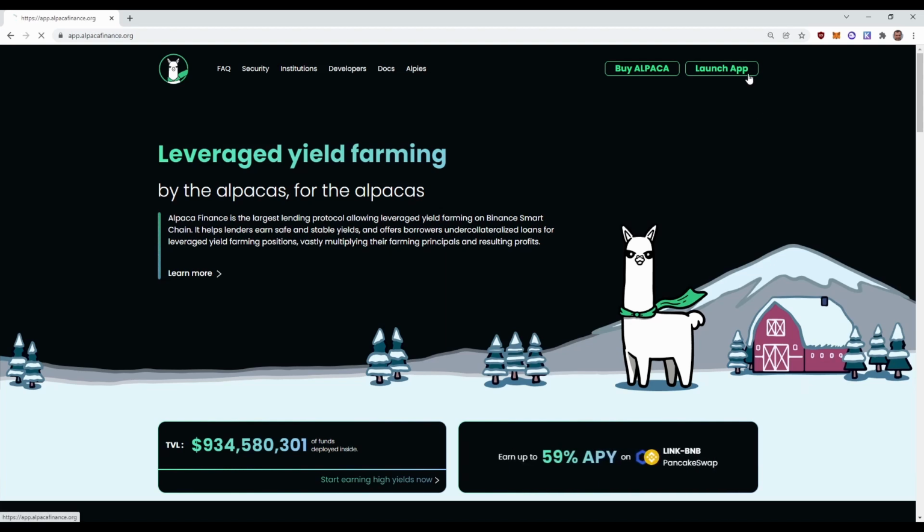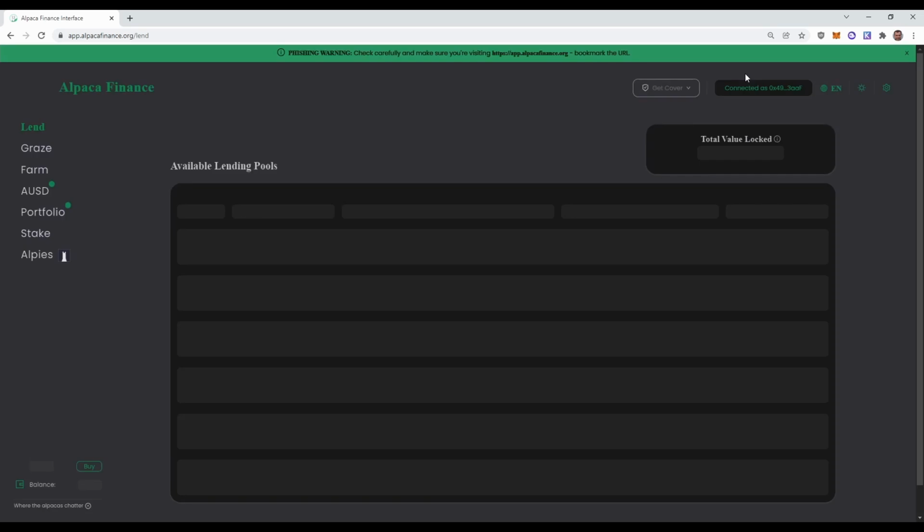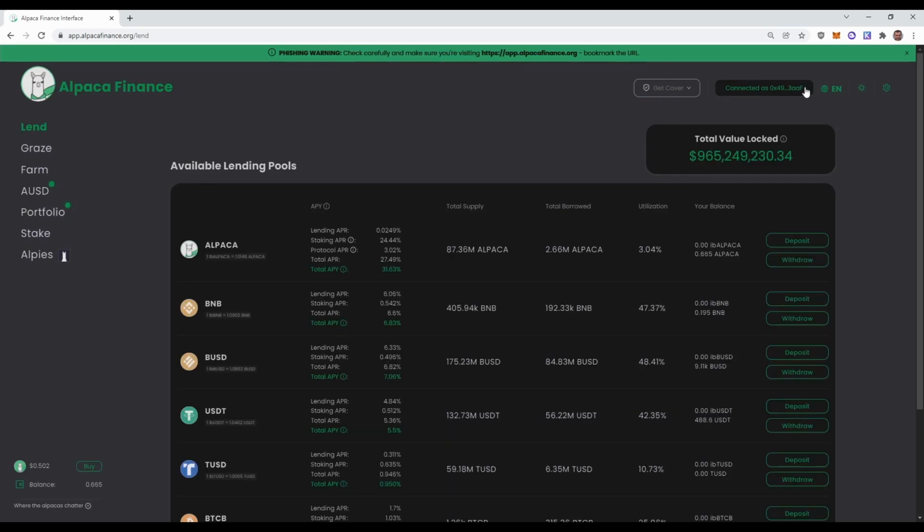To navigate there, we want to launch the app. And we also want to make sure that we are connected. Alpaca Finance is running on the Binance Smart Chain. At first, we're going to have a look at the available lending pools.